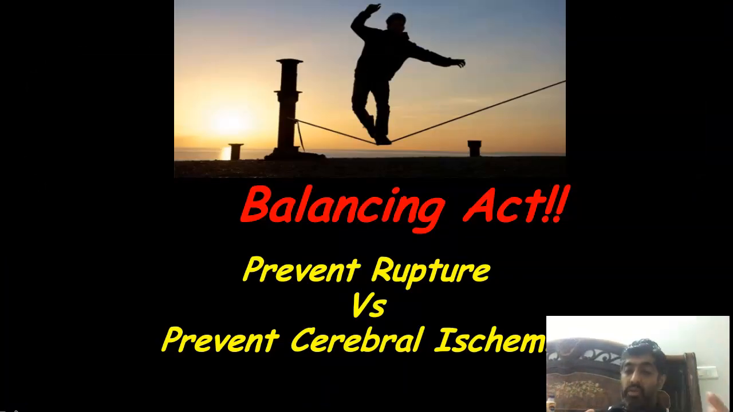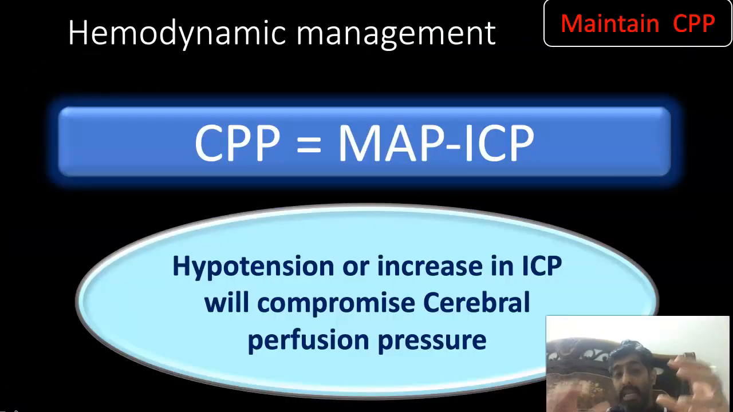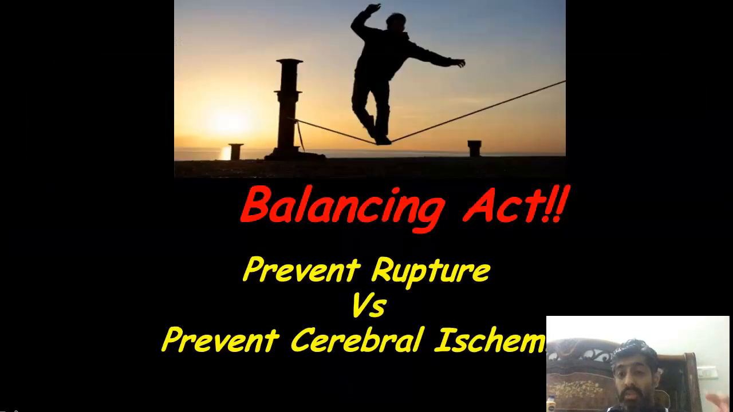When you are doing an intubation, you are actually increasing the mean arterial pressure. When you are increasing the mean arterial pressure, you are increasing the transmural pressure, and when you are increasing the transmural pressure, there is every chance that the aneurysm might rupture. So you need to handle this with care. But at the same time, if your patient goes into hypotension, your transmural pressure might be okay, but your cerebral perfusion pressure is going down. So how to do this balancing act?